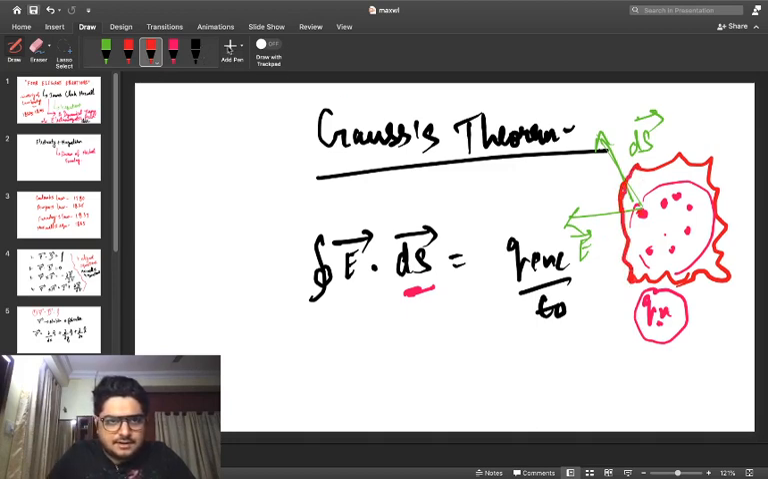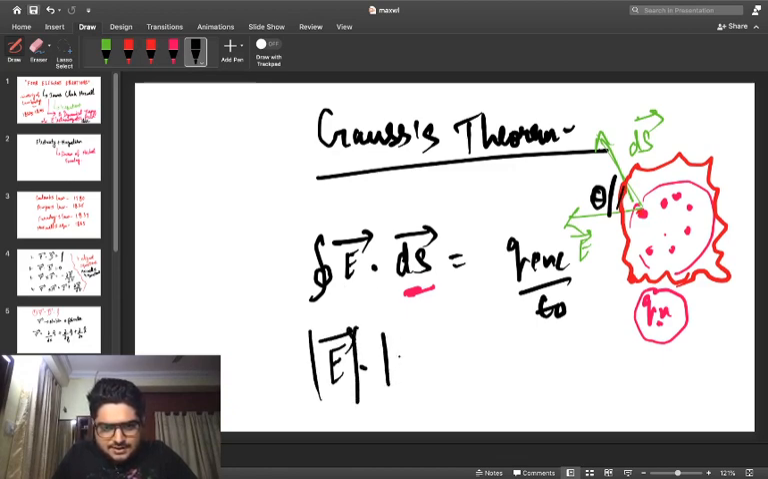It would be making some angle of theta. So we can write down the dot product of them. We already know that the dot product of the electric field and the area vector could be written as E dot ds, the magnitude of the electric field times ds cos theta, where theta is the angle between the electric field and the area vector. So we already know Gauss's law very well.